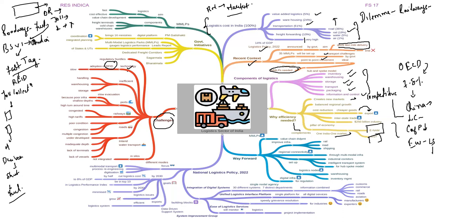Inefficiency in handling warehousing and storage. Now let me give a simple example. Let me give the example of Food Corporation of India, FCI. See, Government of India has got the MSP policy, and under this MSP policy, the government procures the grain through open procurement. In the open procurement, the government cannot deny any farmer that I won't take your grain.